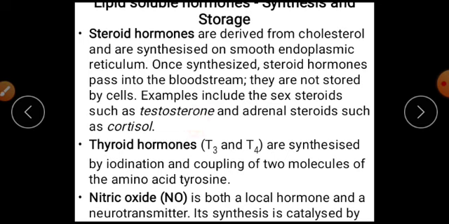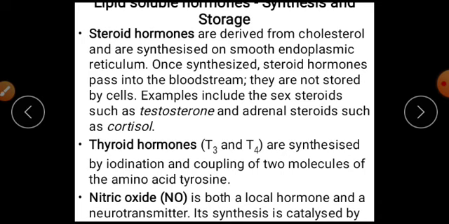cortisol. So these are one of the lipid soluble hormones synthesis and storage, what we call steroid hormones. Those steroid hormones are likely to be found in the reproductive part of the human being, where they are also called sex hormones.